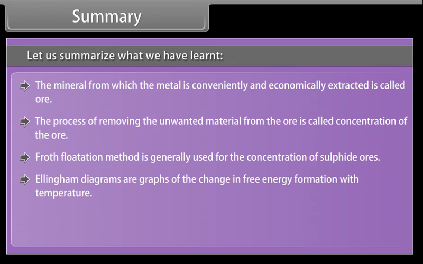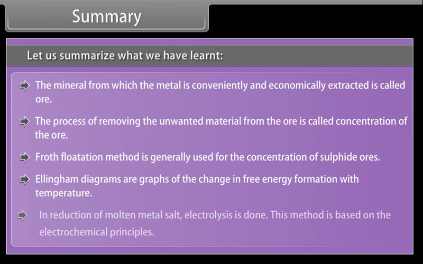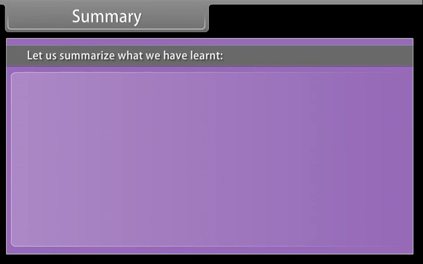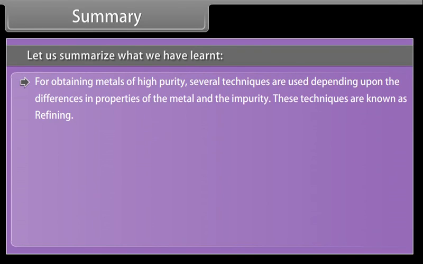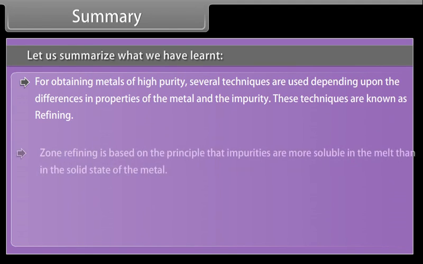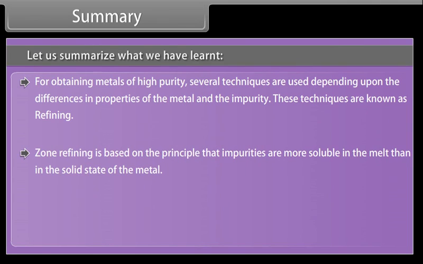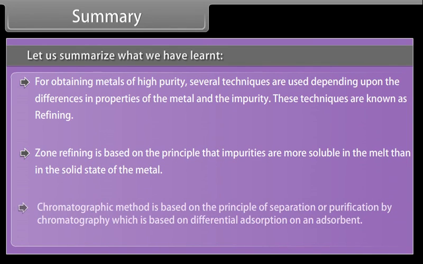In reduction of molten metal salt, electrolysis is done. For obtaining metals of high purity, several techniques are used depending upon the differences in properties of the metal and the impurity. These techniques are known as refining. Zone refining is based on the principle that impurities are more soluble in the melt than in the solid state of the metal. Chromatographic method is based on the principle of separation or purification by chromatography, which is based on differential absorption on an absorbent.